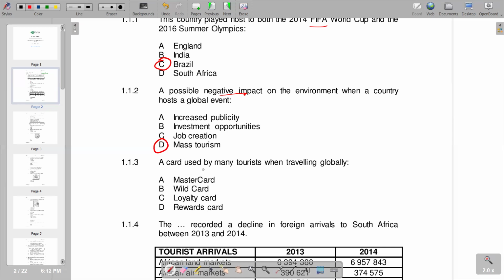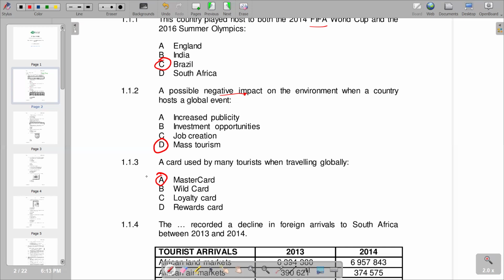Then 1.1.3, a card used by many tourists when traveling globally. We have a MasterCard, a World card, a loyalty card, and a rewards card. And the correct response there is A, MasterCard. A MasterCard offers a range of payment transactions, transaction processing, and other related payment services, such as travel-related payments, and it also includes payments pertaining to bookings. Its principal use is to process payments between the banks of merchants and the card issuing banks or credit unions of purchasers who use the MasterCard brand. So basically, that's the explanation in terms of our MasterCard.